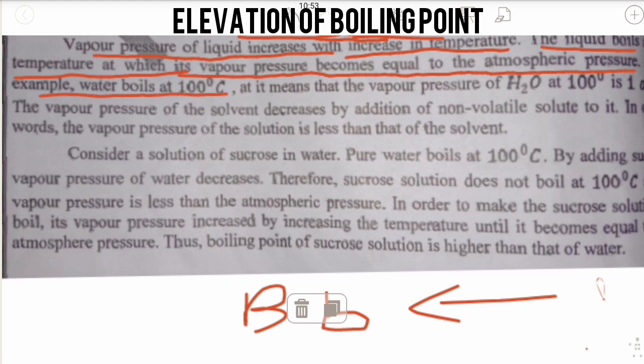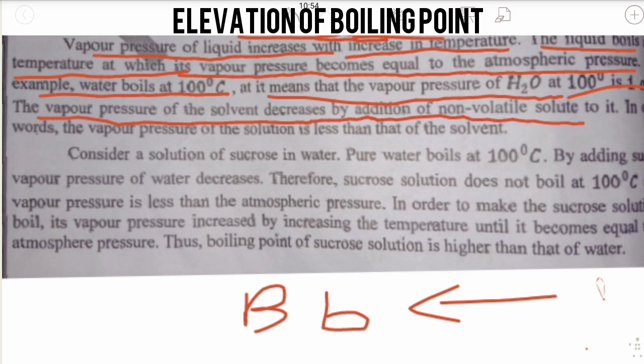For example, water boils at 100 degrees Celsius. It means that the vapor pressure of water at 100 degrees Celsius is equal to 1 atmospheric pressure. Atmospheric pressure can be 1 bar or 1 atmosphere. The vapor pressure of a solvent increases with increase in temperature and decreases by addition of a non-volatile solute to it.